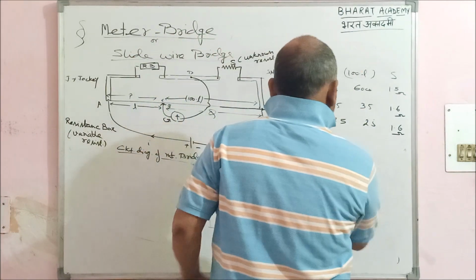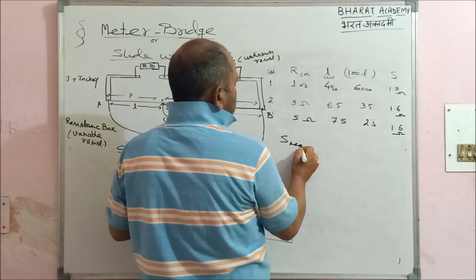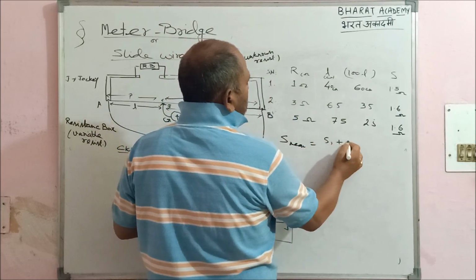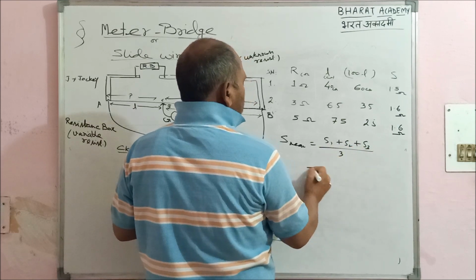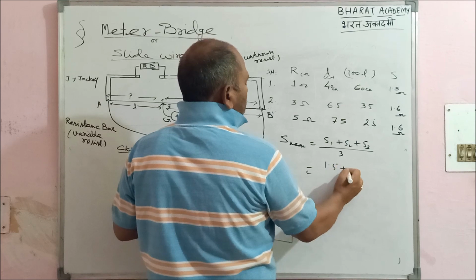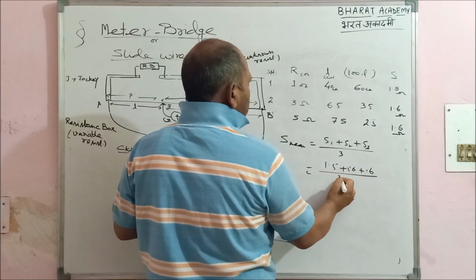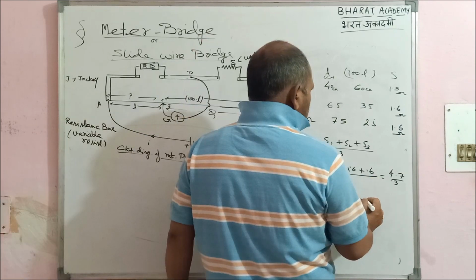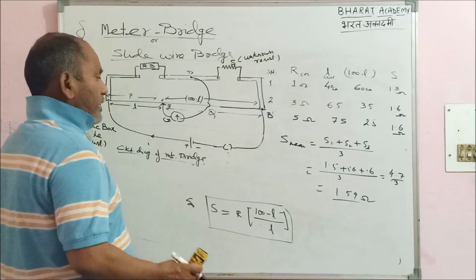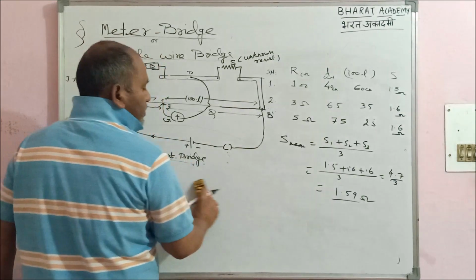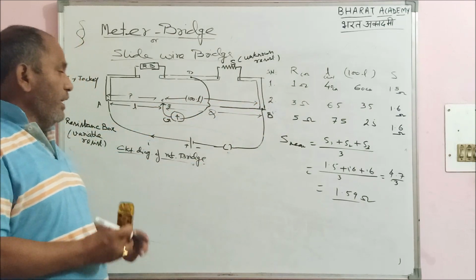So by doing this, we can calculate S mean. That is S1 plus S2 plus S3 divided by 3, right? And it will give you 1.5 plus 1.6 plus 1.6 divided by 3. How much? 1.9. This will be the value of that unknown resistance, right? That's how we do it practically. You have nothing to do with the theoretical system here, but practically we have to perform it like this, right?